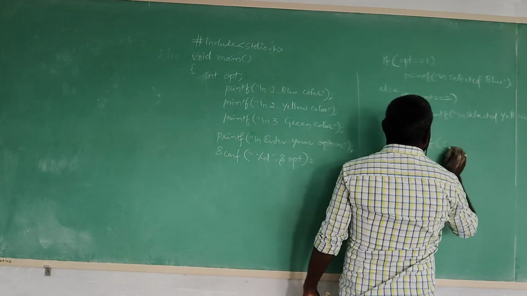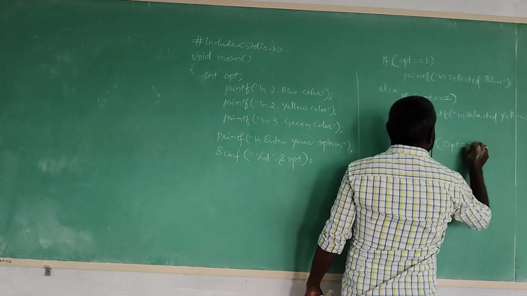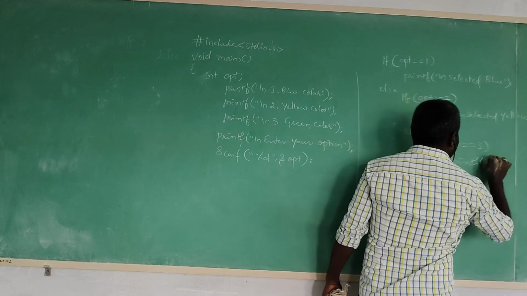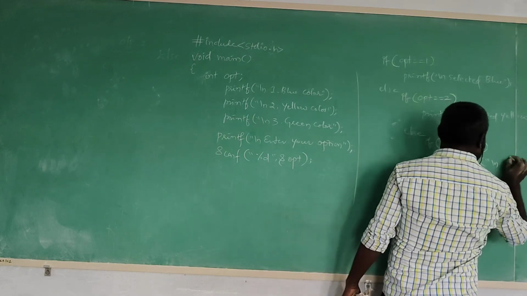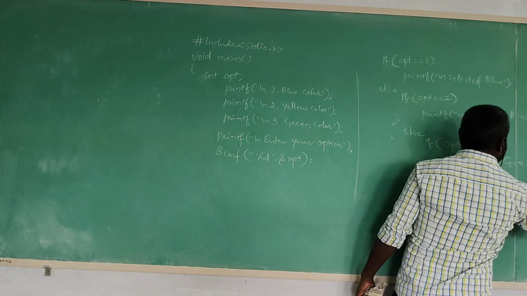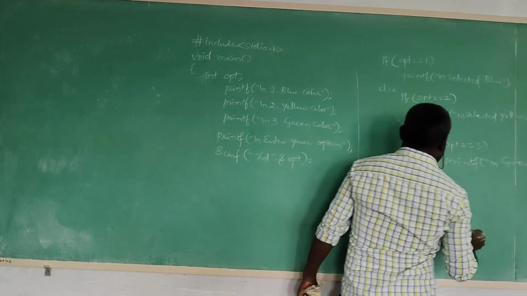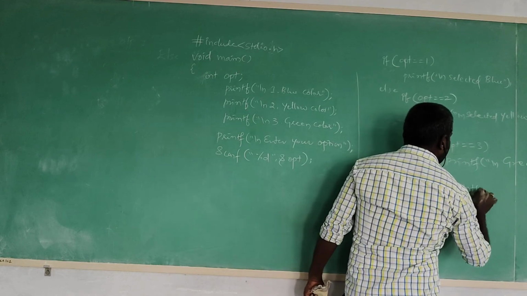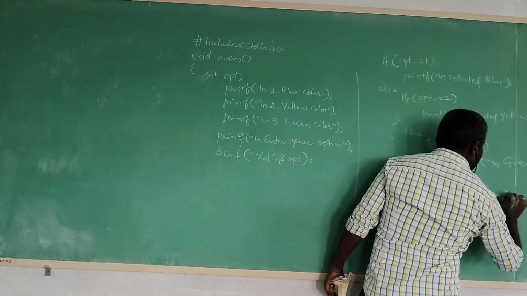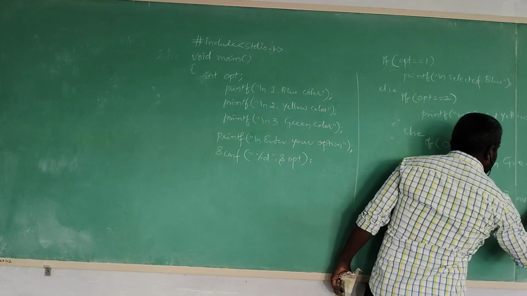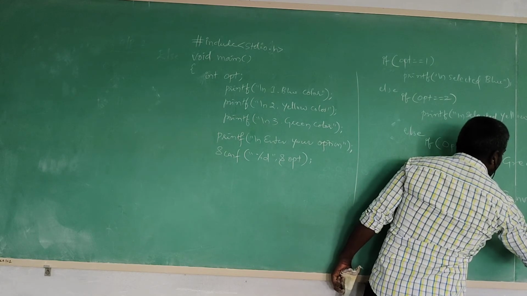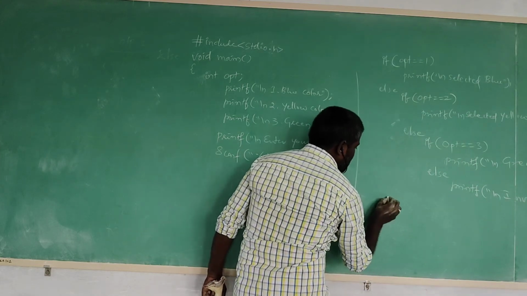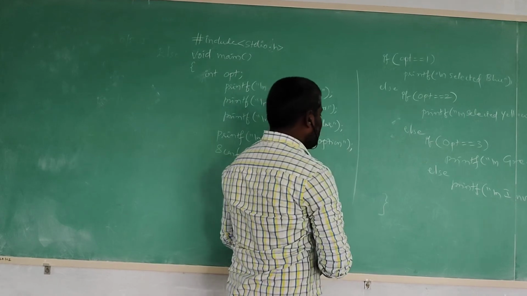Else, again if OPT is equals to 3. Yes, maybe this condition is satisfied. Printf a new line. What have you selected? Green color. No sir, if any condition is not satisfied, then simply printf a new line. What we are writing? Invalid option. We are writing here the output of the false block. Please observe, this is the main end.